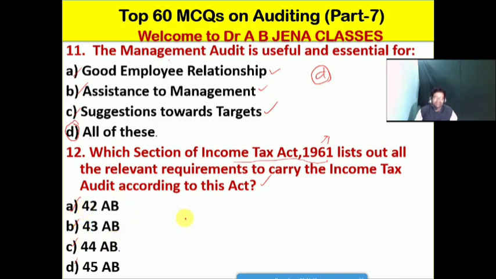No doubt, friends, C is the right option for this MCQ. So section 44AB of the Income Tax Act 1961 lists out all the relevant requirements to carry out the income tax audit, मतलब that is the Income Tax Act 1961.